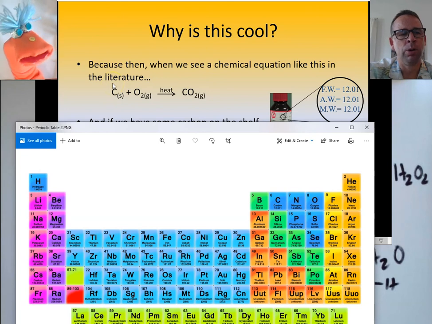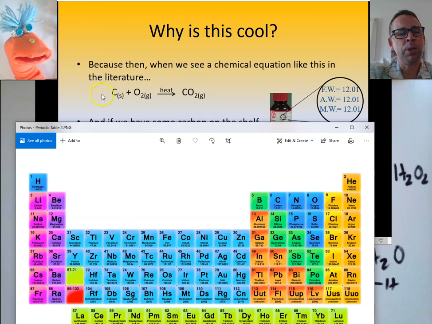Well, how do you know? Well, so we've kind of learned a little bit about how to translate this into English. It's chemistry-ese, but this basically says 1 unit of carbon plus 1 unit of oxygen yields 1 unit of carbon dioxide, right? 1, 1, 1. That's the balanced equation. Yeah. And I can also say 1 mole of each of these. 1 mole of carbon, 1 mole of oxygen yields 1 mole of carbon dioxide.